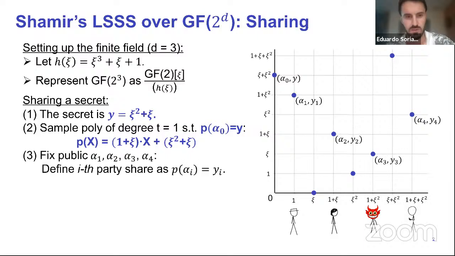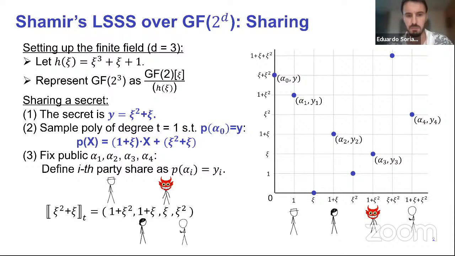So it would look something like this. And you define the shares of every party as the evaluations of this polynomial at some designated public points, alpha i. So you give to party 1 the evaluation of the polynomial at alpha 1, and so on.